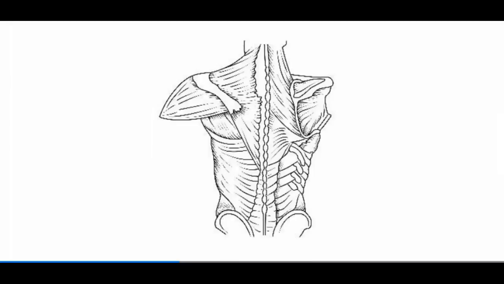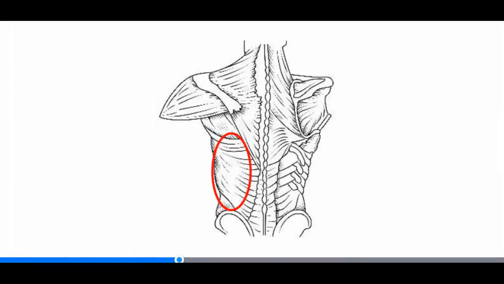The latissimus dorsi. The latissimus dorsi originates from the thoracic and lumbar vertebrae, as well as the sacrum, scapula, and lower ribs. The latissimus dorsi is the main muscle of the upper back. It is mainly responsible for arm adduction through the frontal plane and extension of the arm through the sagittal plane.